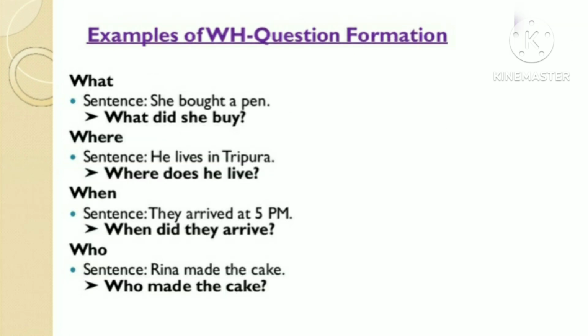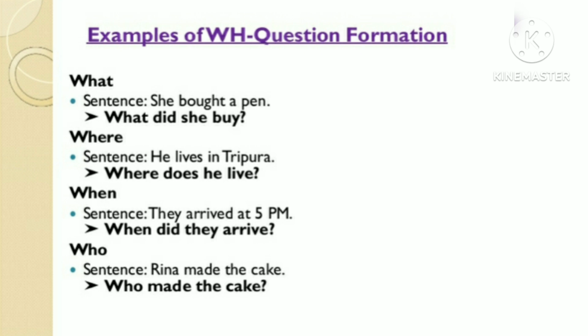Let's discuss some more examples of WH question formation. First we have what, which is used to ask about things. Let's take the sentence she bought a pen. Now I want to know what she bought. So what did she buy? So the answer will be she bought a pen.